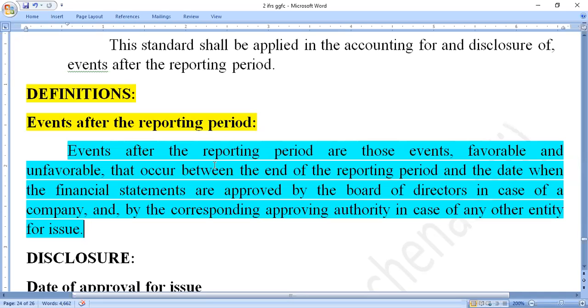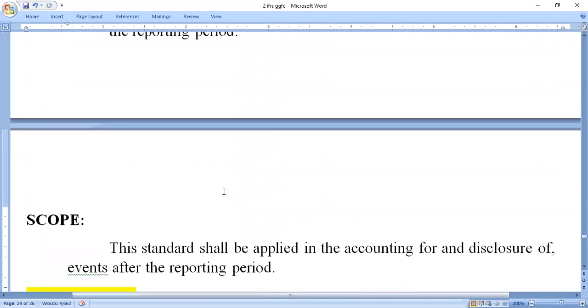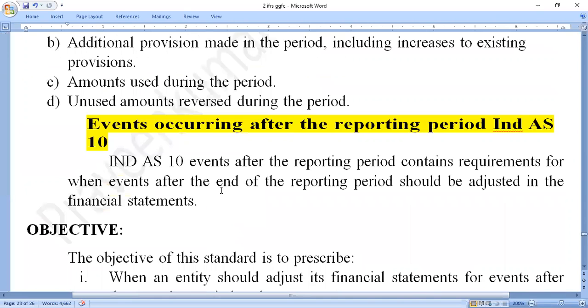Events after the reporting period are the events arising or occurring after we give the reporting to the top level management, after they receive it. This is what we call events arising or occurring after the reporting period. So what is the basic objective of this standard? Indian Accounting Standard 10, Events after the Reporting Period, contains the requirements for when events after the end of the reporting period should be adjusted in the financial statements. This is a very important concept.